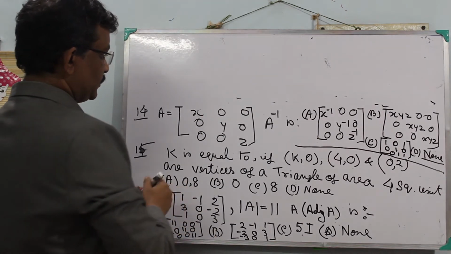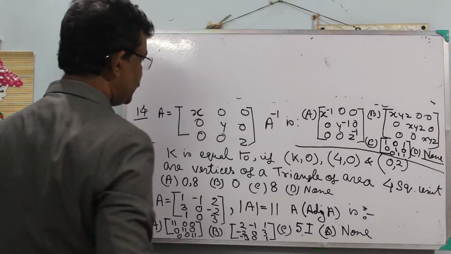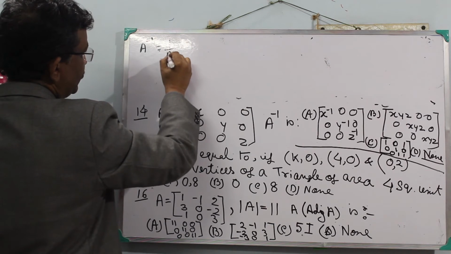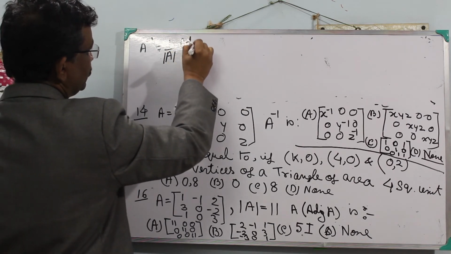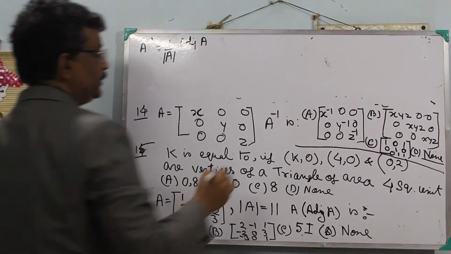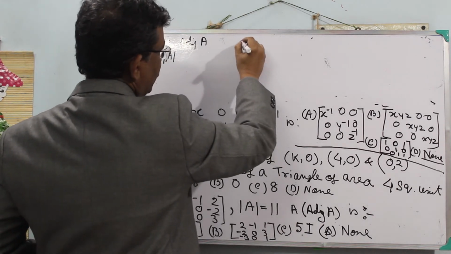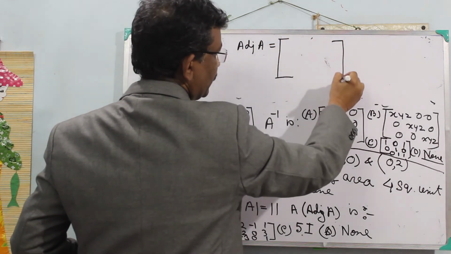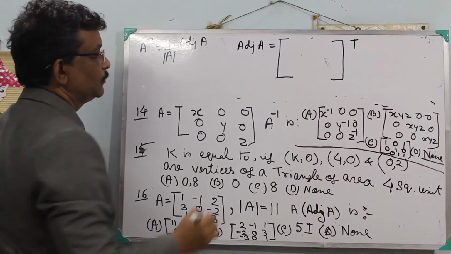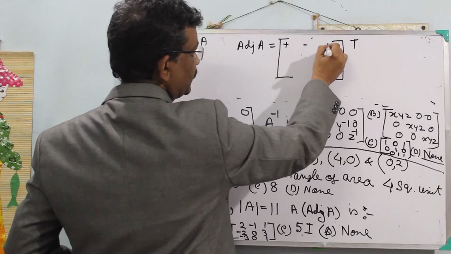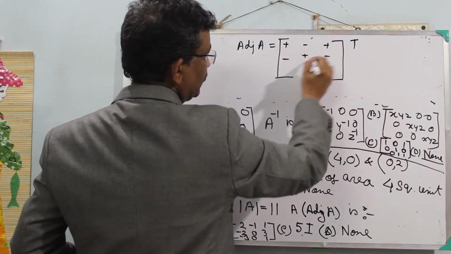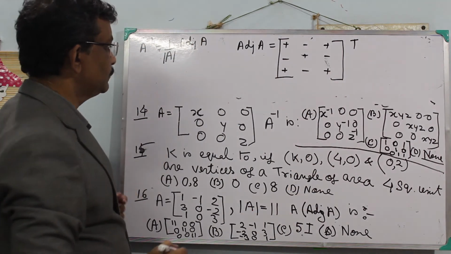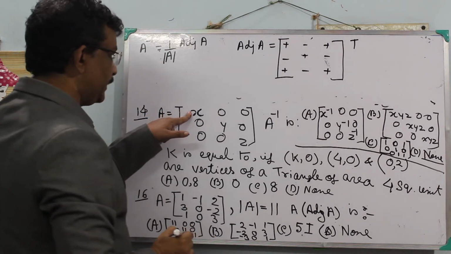Now if x, y, z are nonzero, what is the formula of A inverse? A inverse equals 1 by determinant A into adjoint A. So how will we calculate adjoint A? Adjoint A is equal to the transpose of the matrix of cofactors. So with signs, plus minus plus, minus plus minus, plus minus plus, let us calculate the cofactors.